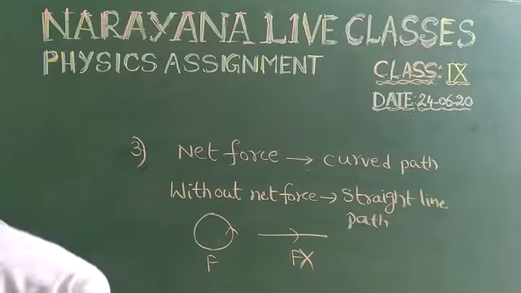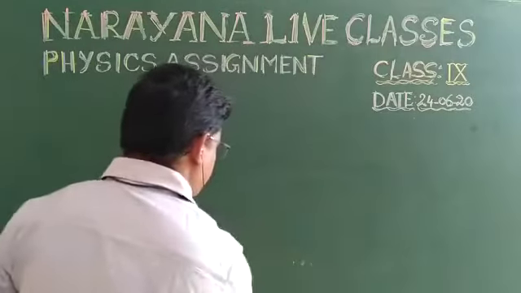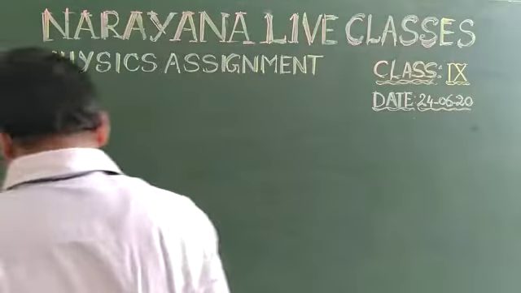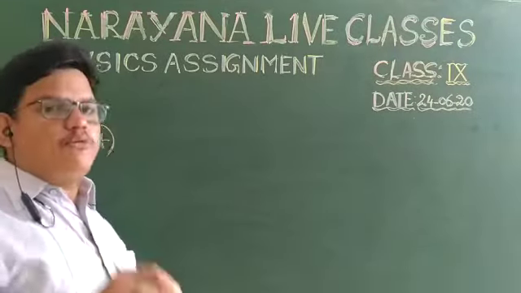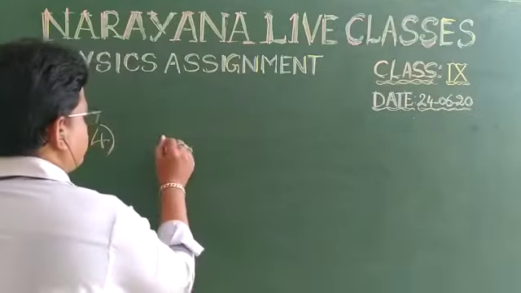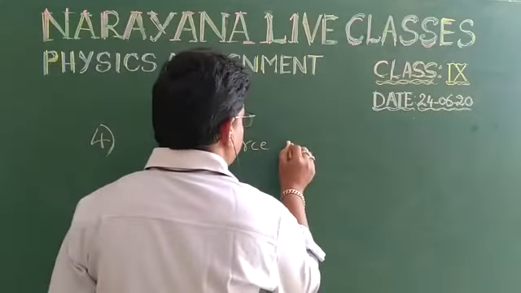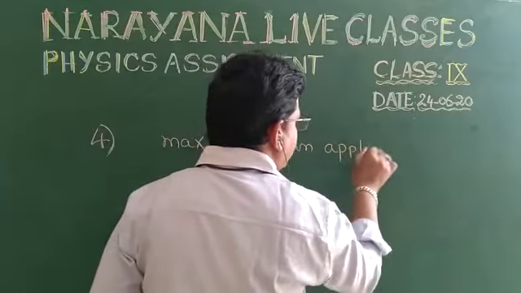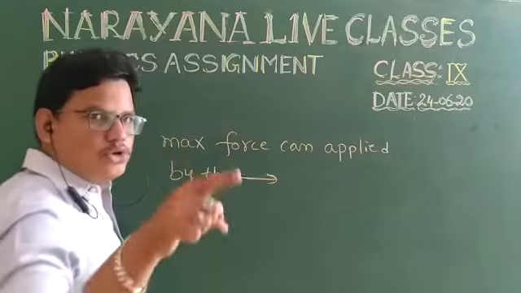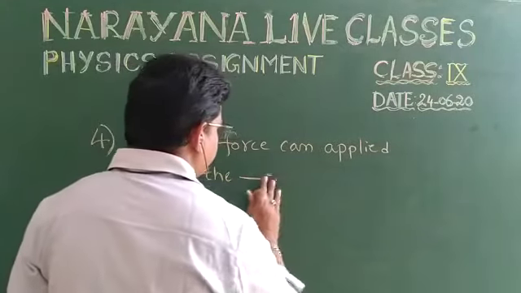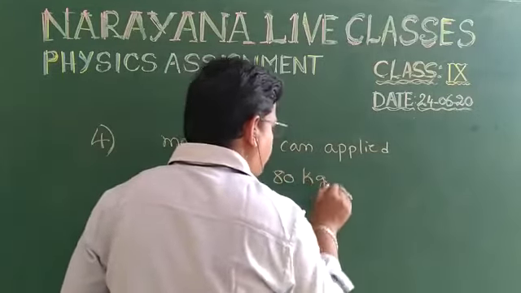Here, the maximum force that can be applied by the man is equal to his weight. How much? 80 kg. Say this as equation 1.